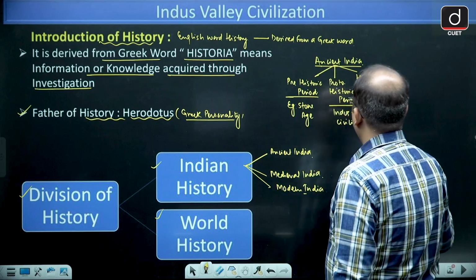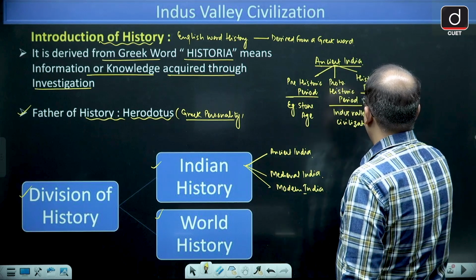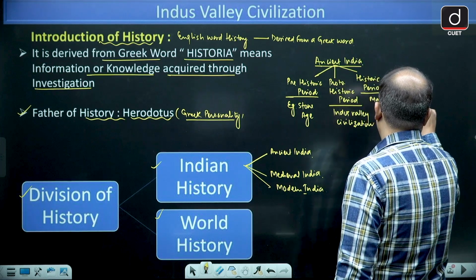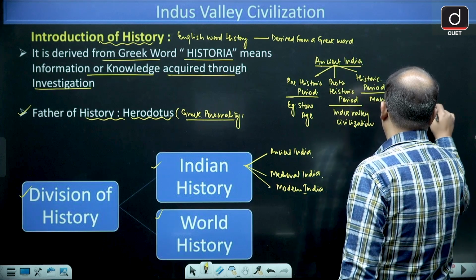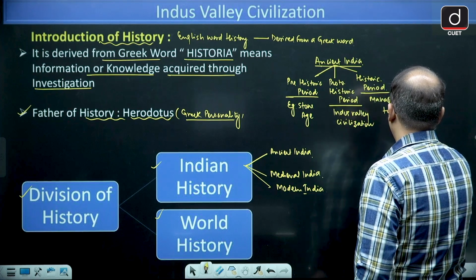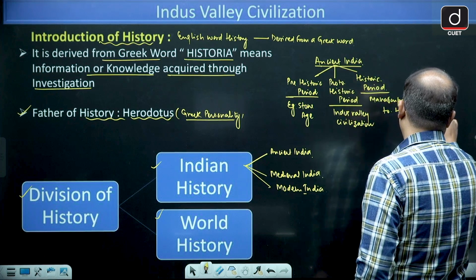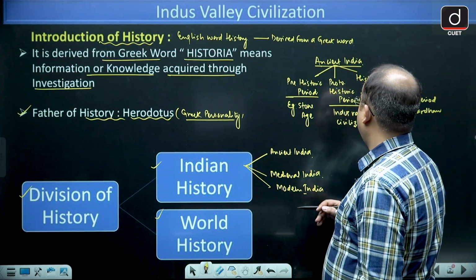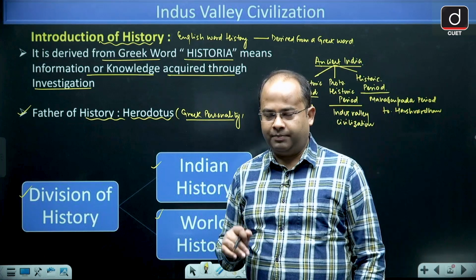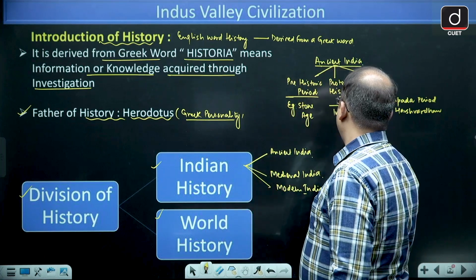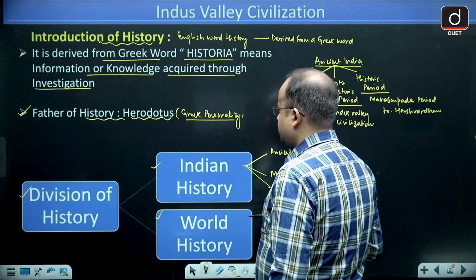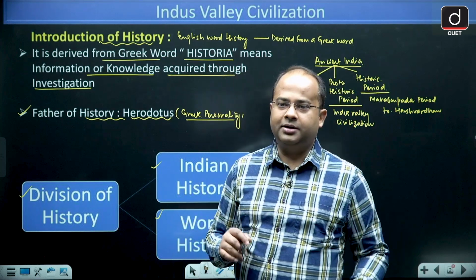And the historic period you will find from the Mahajanpada period to Harshvardhan. Mahajanpada period to Harshvardhan, that you will find in historic period. So prehistoric, protohistoric and historic period. Now today I will be discussing with you the topic of protohistoric period, that is called Indus Valley Civilization. So in today's session I will be discussing Indus Valley Civilization.